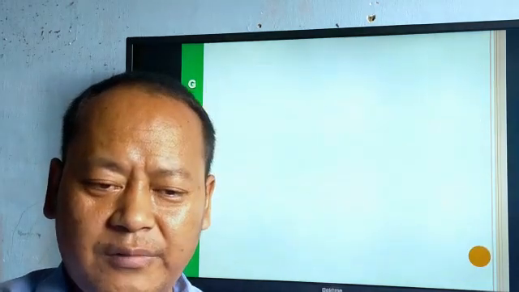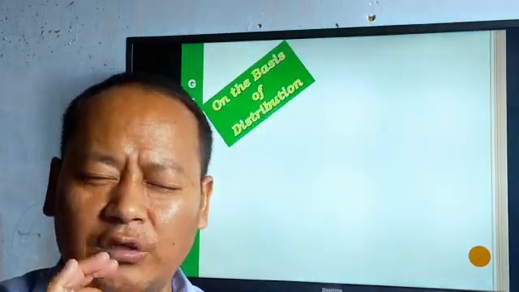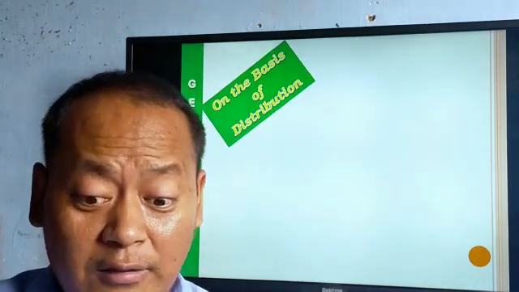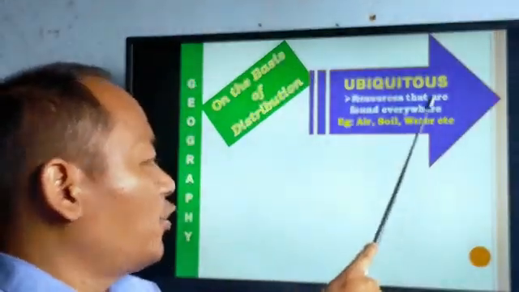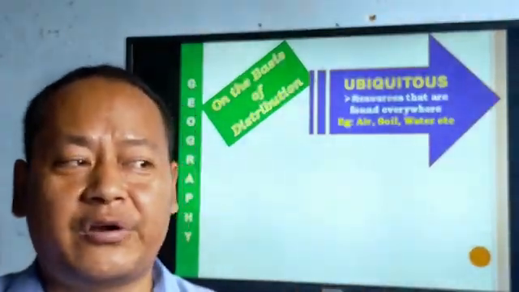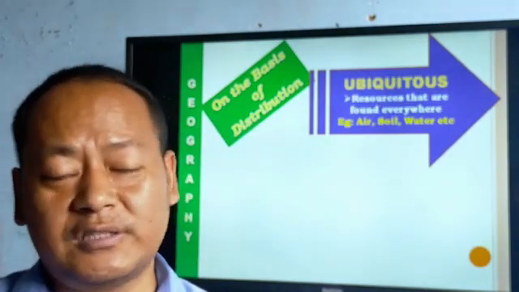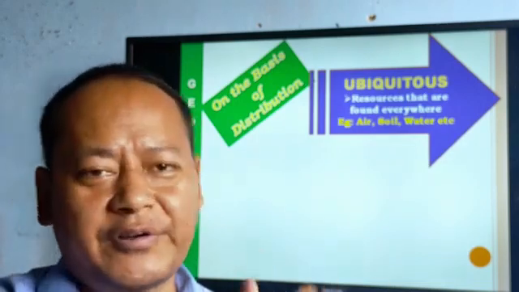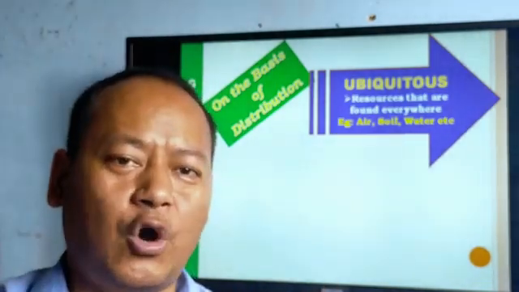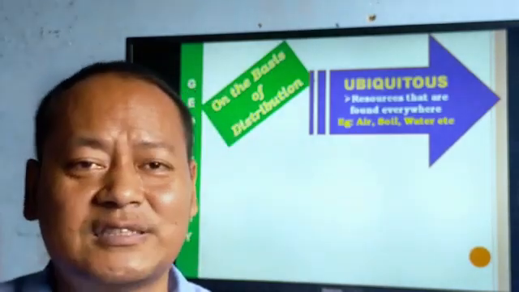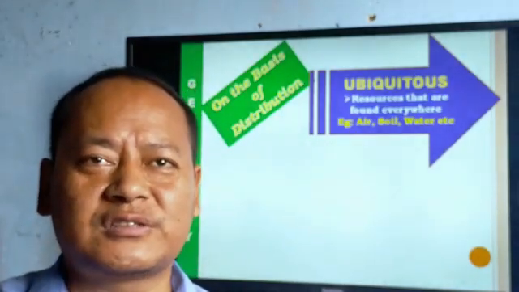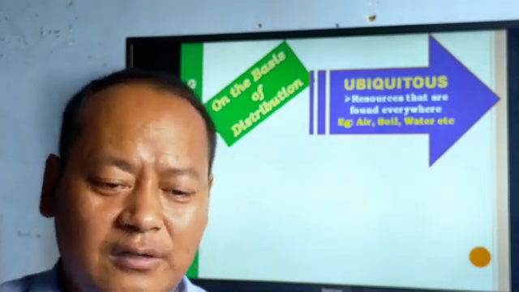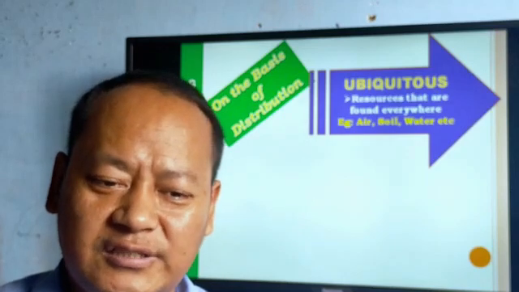Fourthly, student, we have got classification on the basis of distribution. On the basis of distribution, number one, we have got ubiquitous. Ubiquitous means present everywhere on this atmosphere or on this earth, I mean to say. Resources that are found everywhere. You may go to America, you may go to Japan, or you may go to any place in the world, but all these resources are found, so they are regarded as ubiquitous. The examples are air, soil, water, etc.